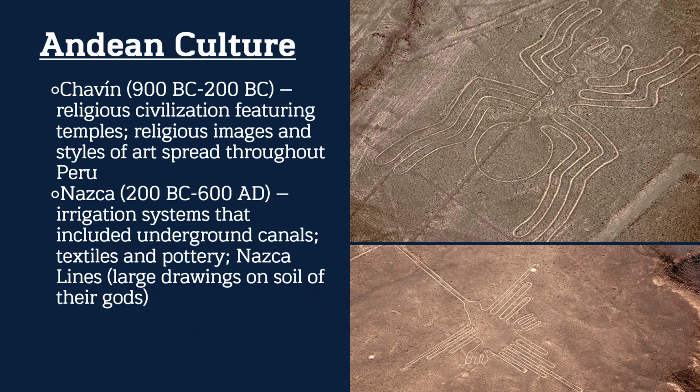Now, as we venture south in the New World, talking about ancient American civilizations, in Latin America, we see two groups emerge, the Chavín and the Nazca. Now, they are, of course, having religious temples and symbols. They're going to have their art spread out throughout the ruins in Peru, and the Nazca will be known for the Nazca lines. These are large drawings on soil of their gods. Now, on the ground, it is nearly impossible to tell what the image is. It is only from a bird's eye view can you see the full beauty and structure that they have created.